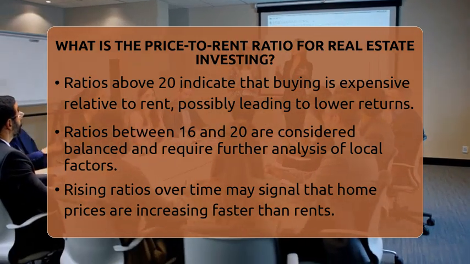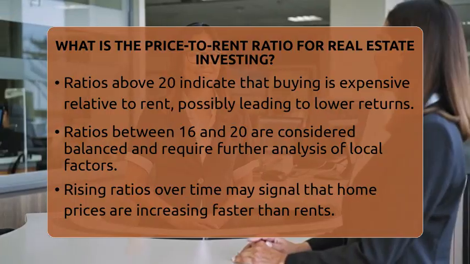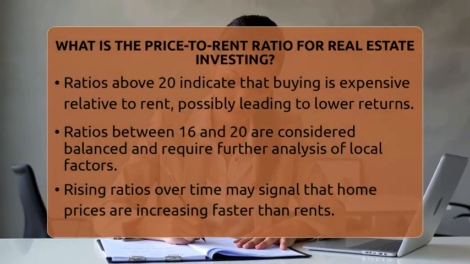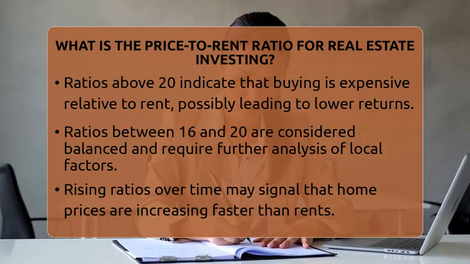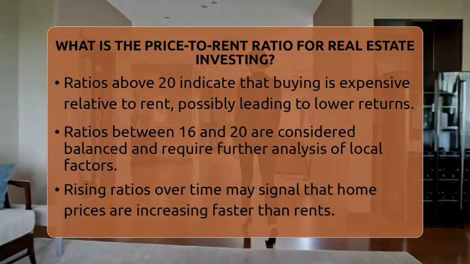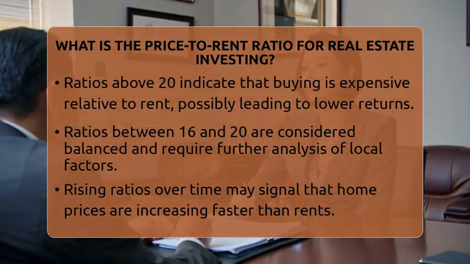A lower ratio, below 15, usually shows that buying is a better deal than renting. It suggests that rental income can cover expenses well and might even generate profit. Investors often look for markets with ratios under 15 because they can expect higher rental yields and better cash flow.